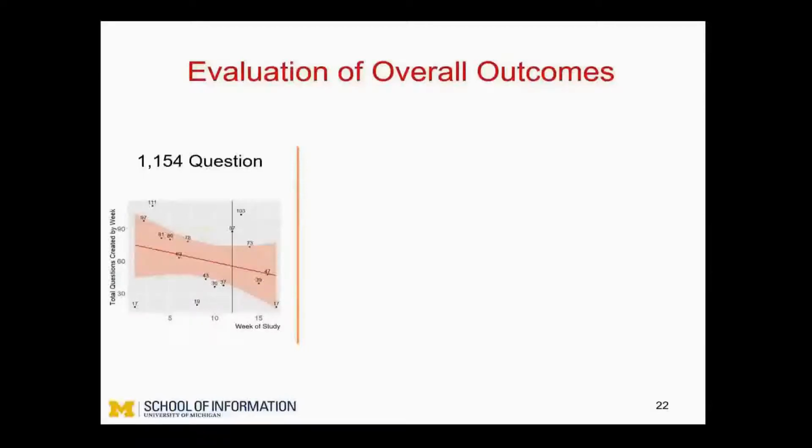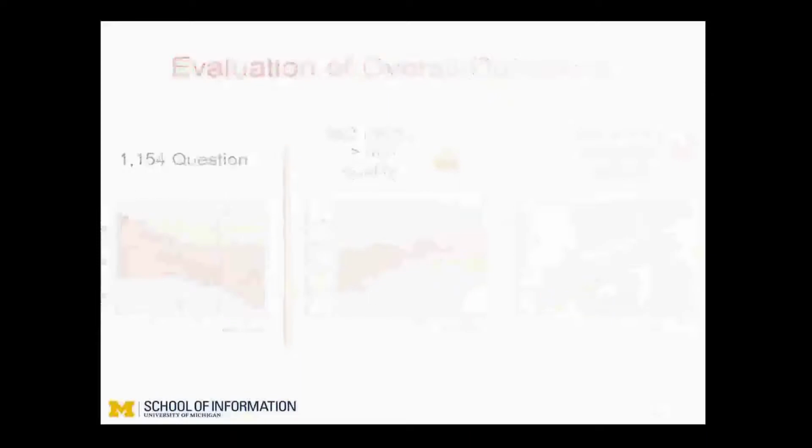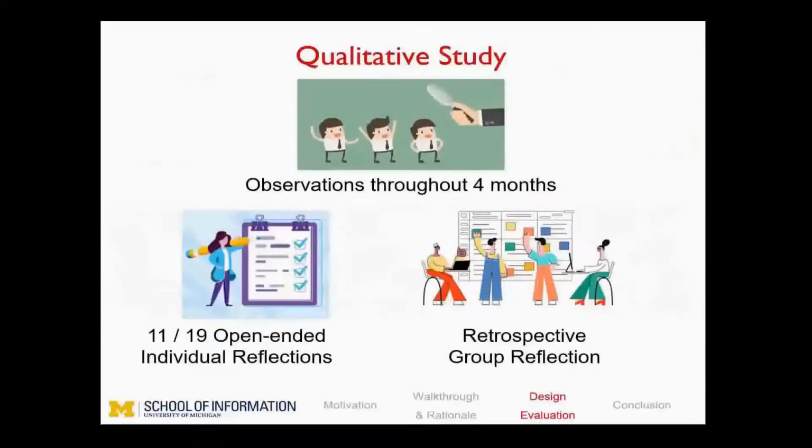The average number of instructor upvotes and the special votes to admire high-quality questions increased over time, indicating a gradual enhancement in the quality of MCQs. Our primary source of evidence is qualitative. We observed behavior throughout. At the end of the study period, we collected open-ended individual reflections and conducted a retrospective group reflection session. For the individual reflections, we asked the students to fill out an anonymous Qualtrics survey with 13 open-ended questions. 11 out of 19 students filled out the survey.